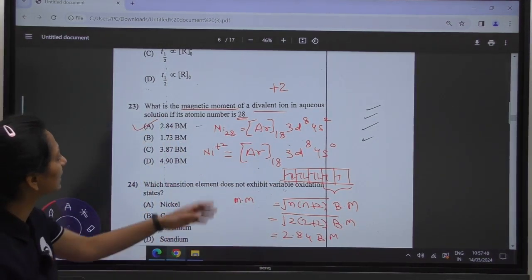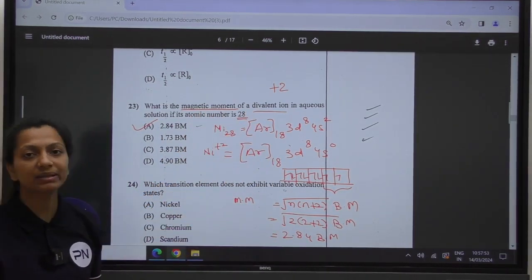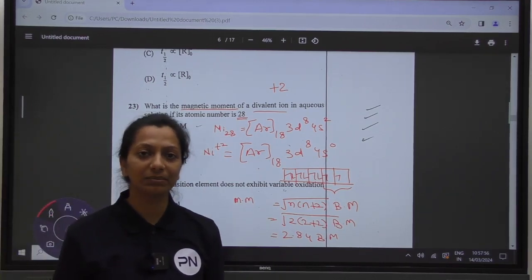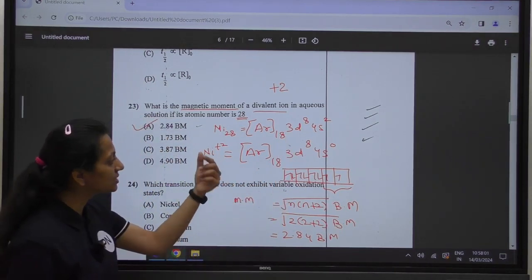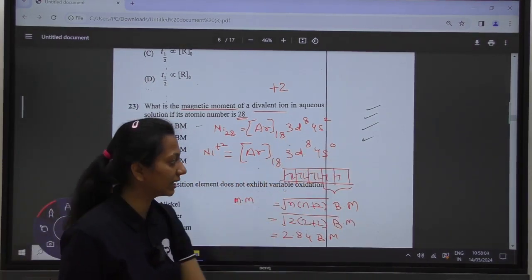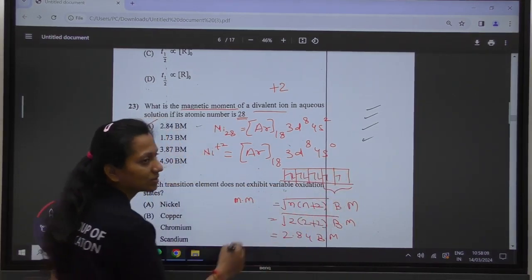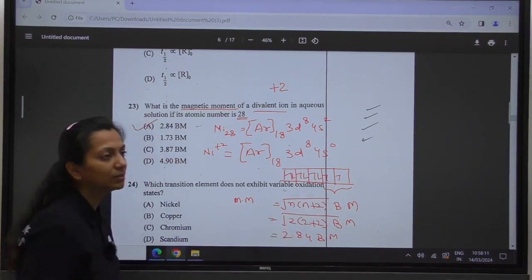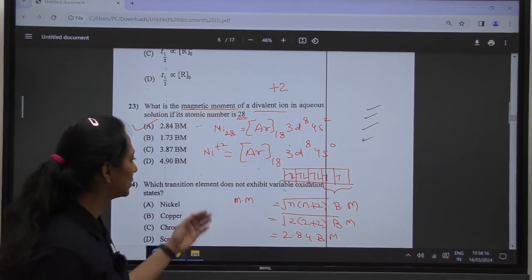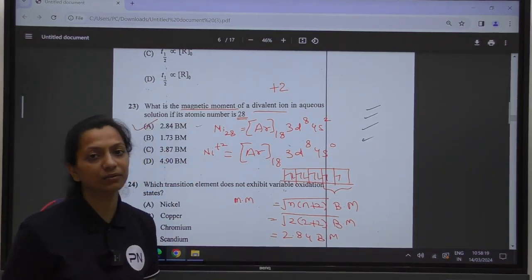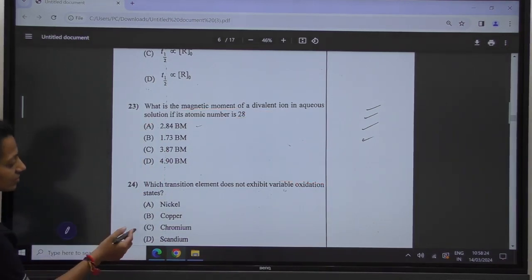Once again, you have to calculate the magnetic moment for a divalent ion with atomic number 28, which is nickel. Writing the configuration and putting +2 means we are removing the 4s2 electrons, and in the electronic configuration we can see two unpaired electrons. These two unpaired electrons contribute to the magnetic moment. So in short, the magnetic moment is 2.84 Bohr magneton. Moving towards the next question.